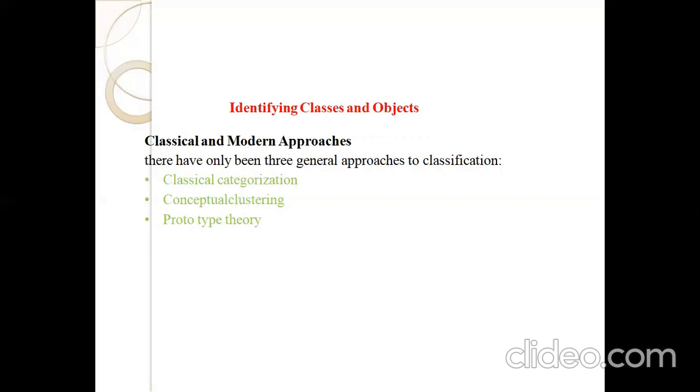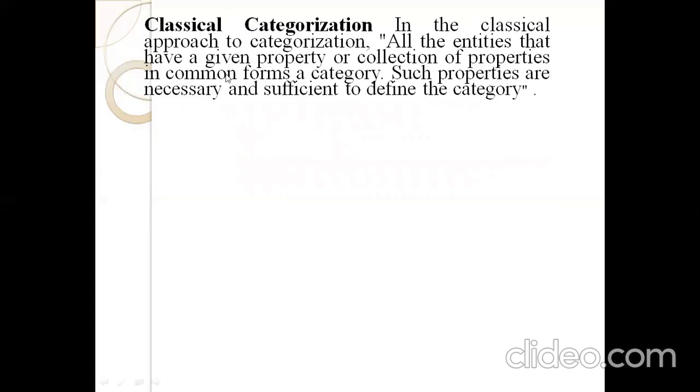The classes are classified based on classical and modern approaches. The first classification is classical categorization, next is conceptual clustering, and next is prototype theory. So the classes are divided into three categories based on the classical and modern approaches. The classes and objects are identified based on these three categories.